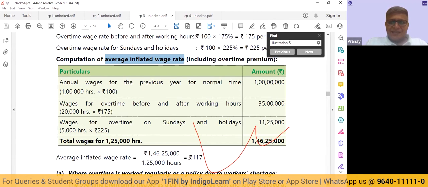Now this cost of rupees 117 per hour is what we are going to use while calculating the cost of the job Z for the total number of hours worked, irrespective of whether it is during the normal time, before and after hours, or on Sundays and holidays, because this overtime is a regular feature.